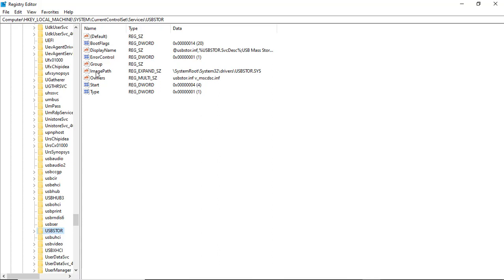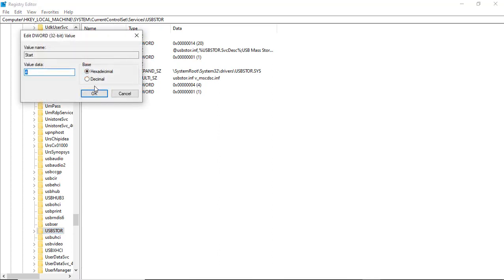Look carefully. To the right hand side, you will see Start written against a blue icon. Double click on Start. A dialog box will appear like this. To disable your USB ports, as you can see, there is already 4. I've disabled my USB ports. In this box, normally it contains 3. To disable the USB ports, replace that 3 with 4, as it is in the box.